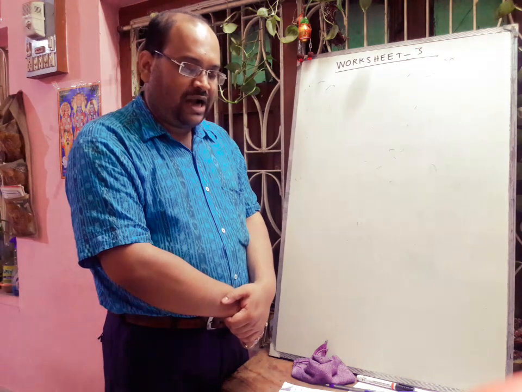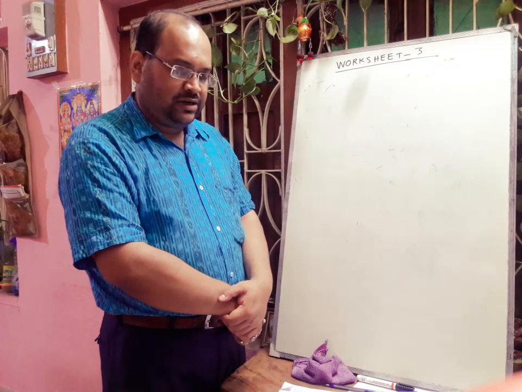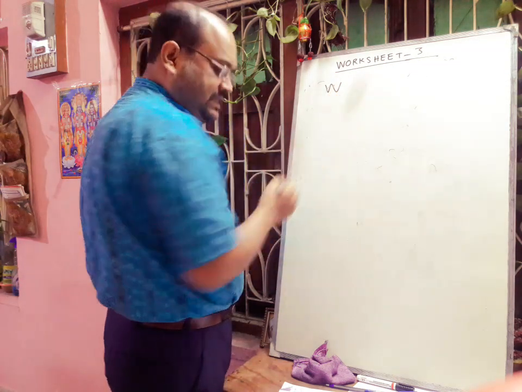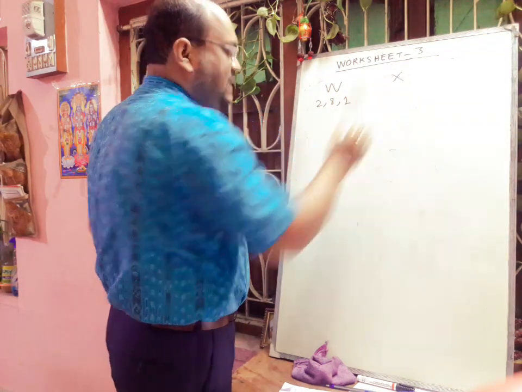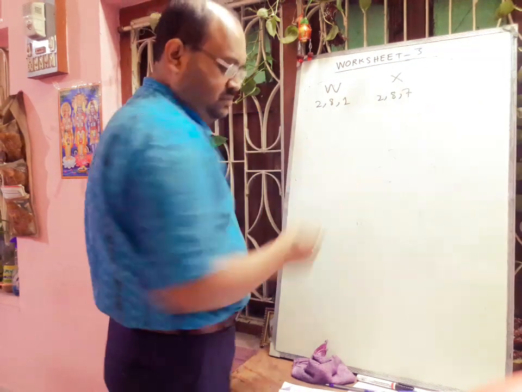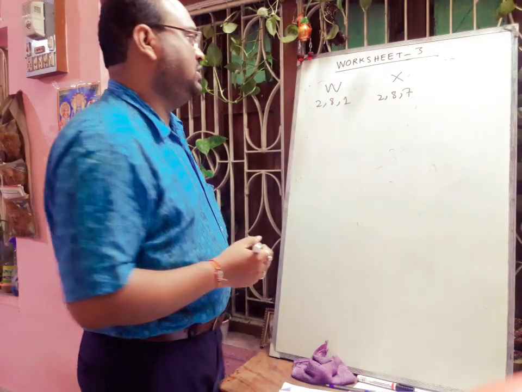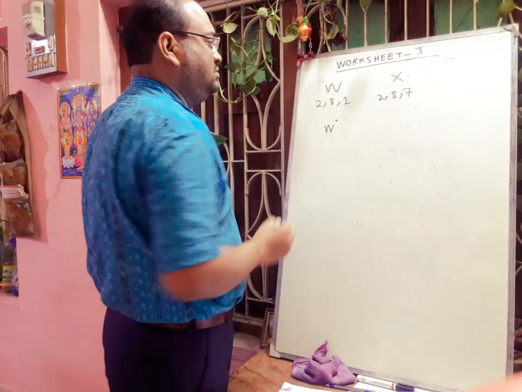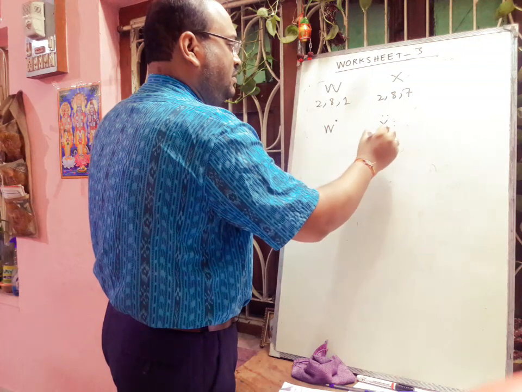Next question was given, what type of bond is formed between W and X, and here electronic configurations are given. W electronic configuration is given 2, 8, 1 and X electronic configuration is given 2, 8, 7. And the question was what type of bond is formed. So in case of W there will be 1 electron, and in case of X there will be 7 electrons.